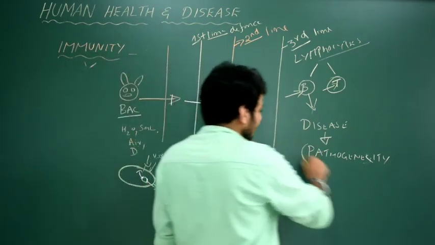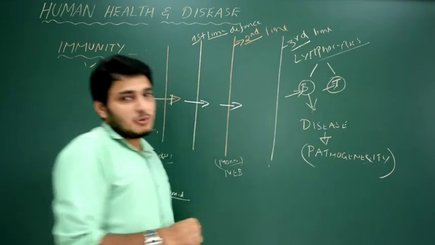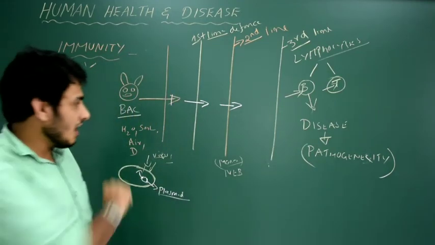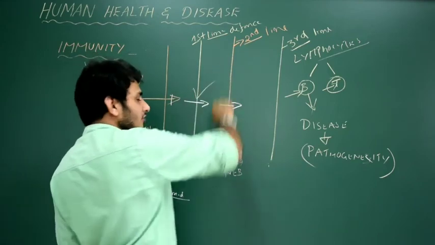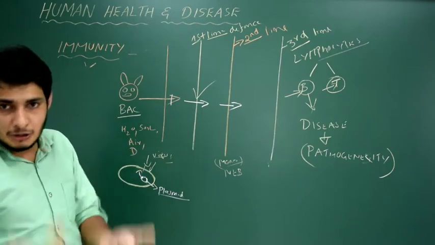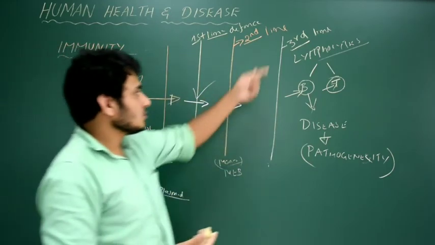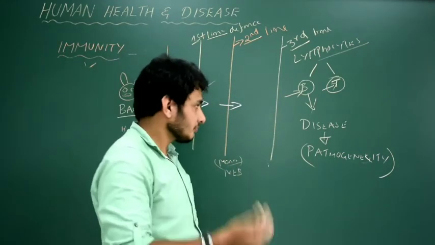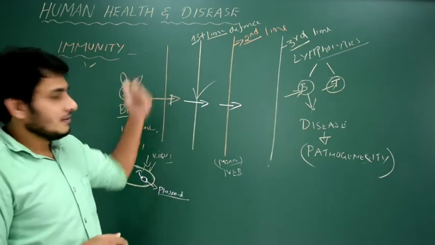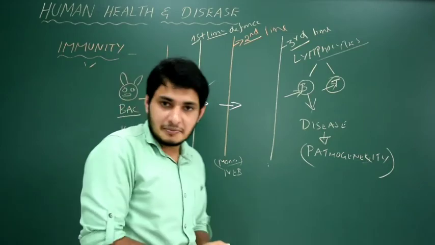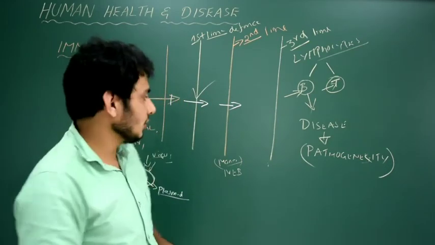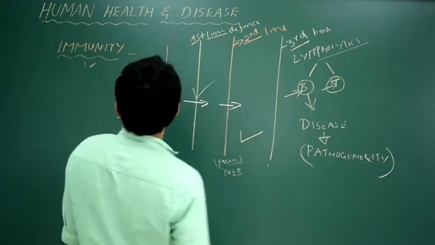But remember that the immunity or immune response varies from person to person. You will understand it later. Got it? So everything is different. Even the first line of defense varies between me and you, or maybe the second line also. Even the third line also varies. How strong my immunity is, based on that, the disease or symptoms will be there. So you have heard about symptomatic and asymptomatic. That's it. So this is the basic introduction of immunity.